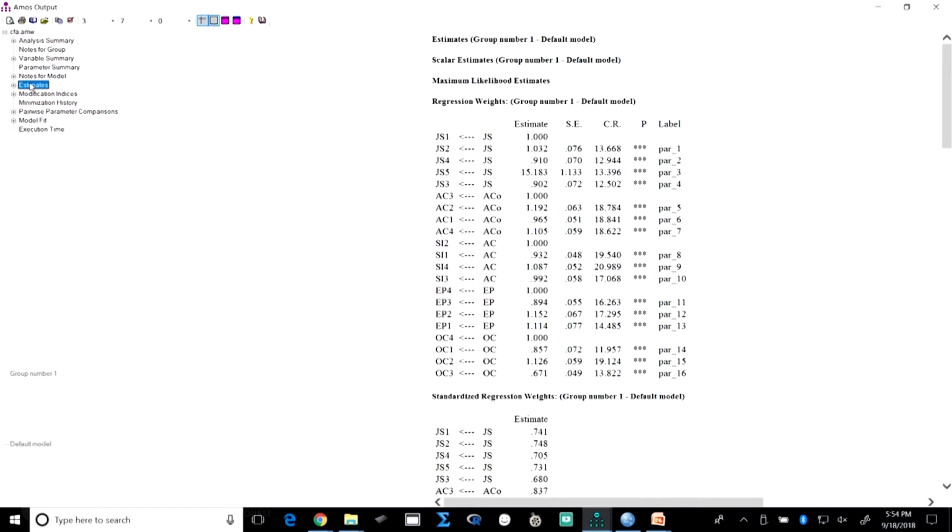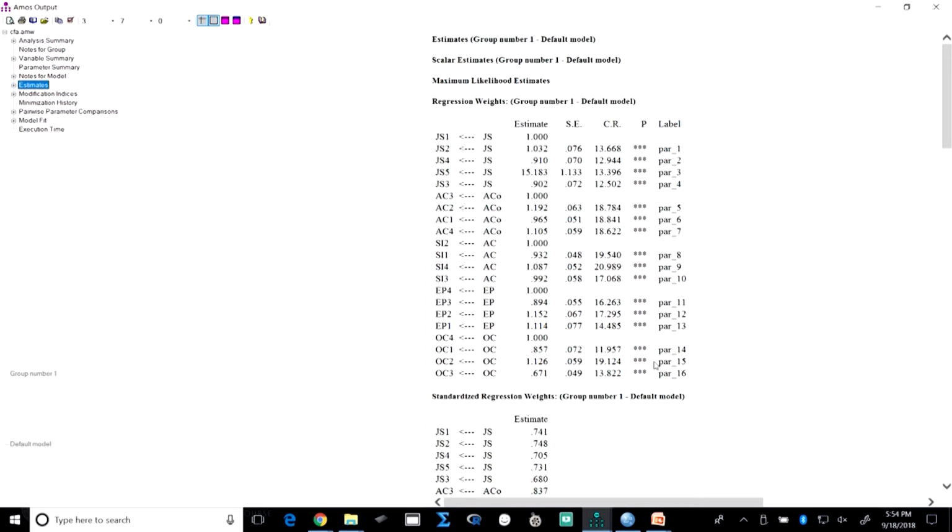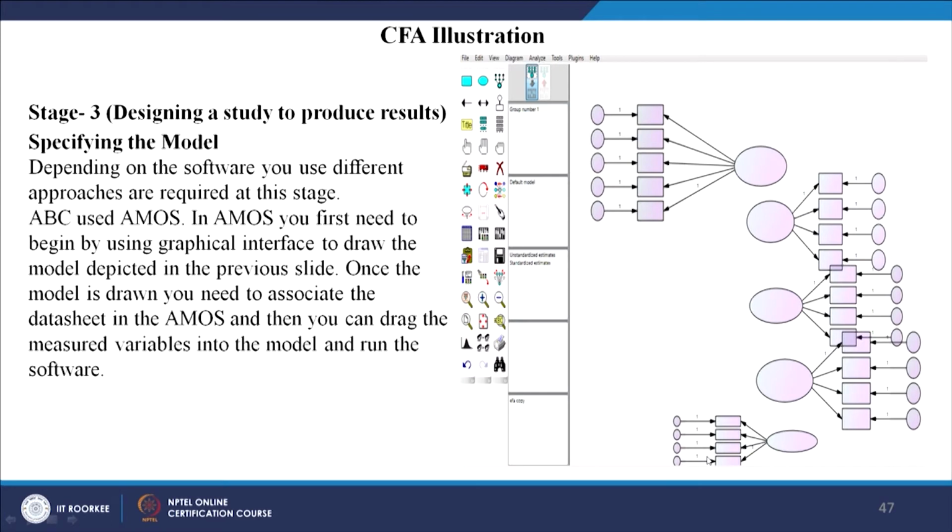Now, estimates, let us look at the estimates. Although it is not a directional study like a structural equation model or a structural model, in the measurement model we are not worried, but still this helps us identify whether any of these indicators are giving a poor result to the entire model. Had it been a not significant case, then it is an item for deletion, as I had just shown you, but here in this case there is no such problem.